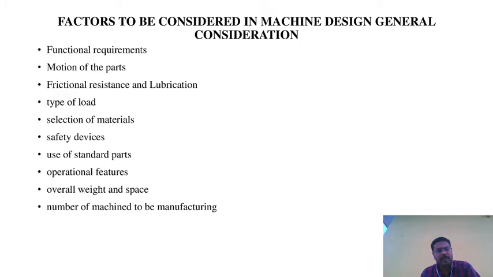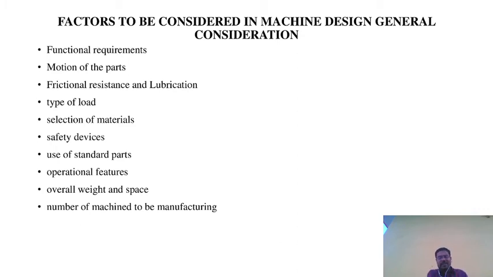Next, the fifth point is selection of materials. Selection of material is very important because of the mechanical elements: which type of materials we should choose and which materials we choose for the particular sections. The proper material is to be selected for making certain parts.